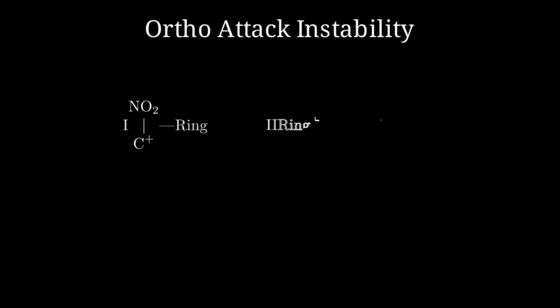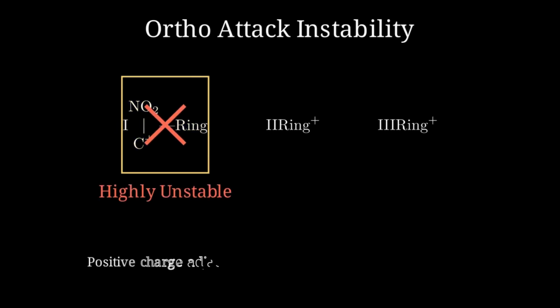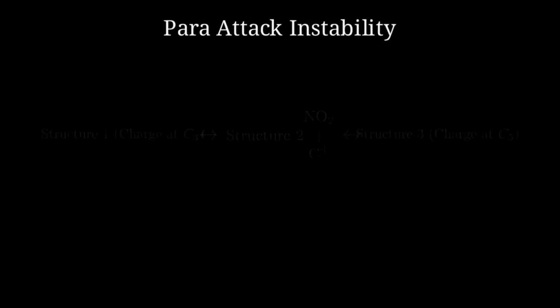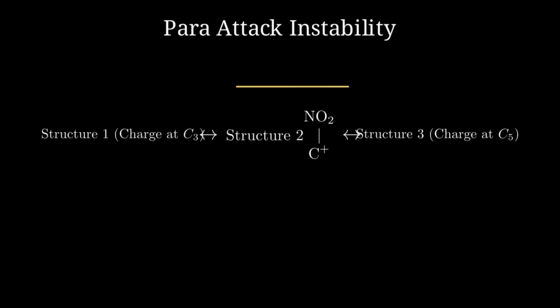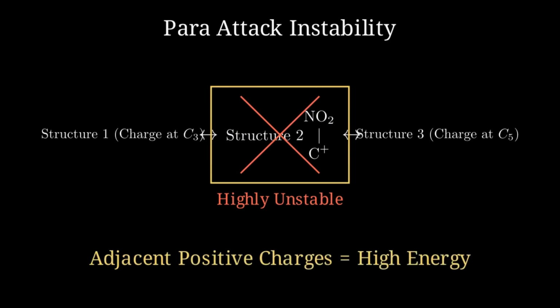If the electrophile attacks the ortho position, one resonance structure places the positive charge directly on the carbon attached to the electron-withdrawing group. This creates a powerful electrostatic repulsion between two positive centers, making this path very unfavorable. A similar problem occurs with para attack. One of the resonance contributors places the positive charge immediately next to the electron-withdrawing group. This destabilizes the entire intermediate, significantly raising the activation energy for the para pathway.